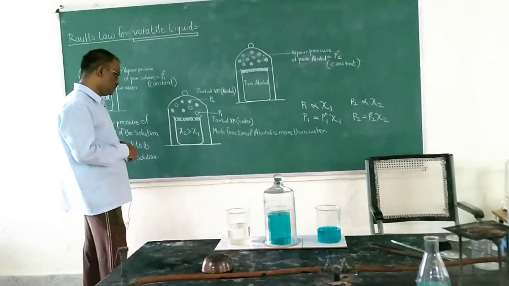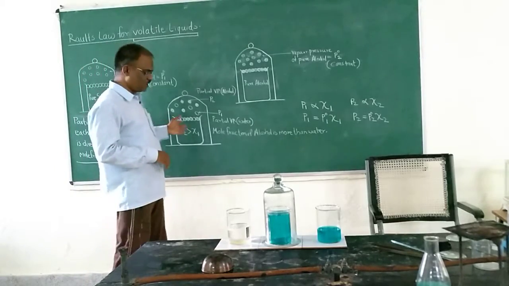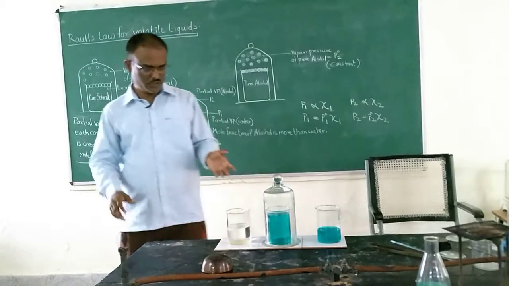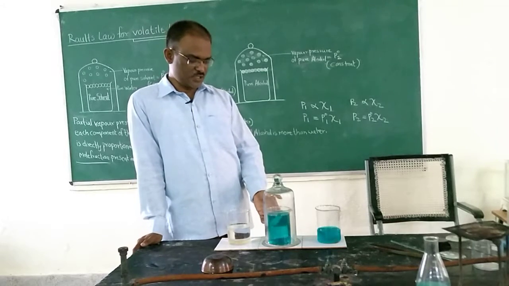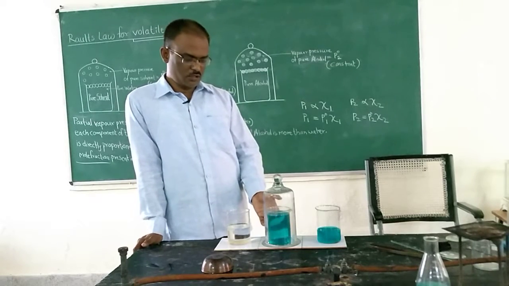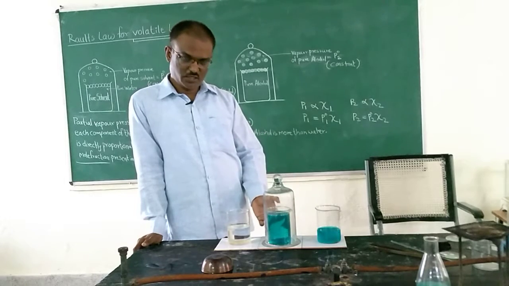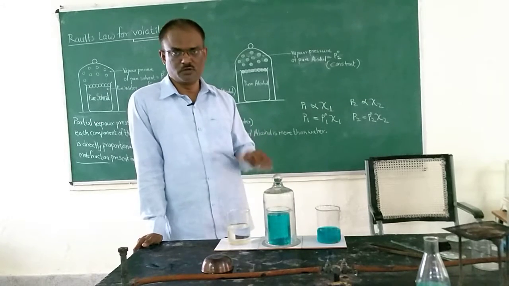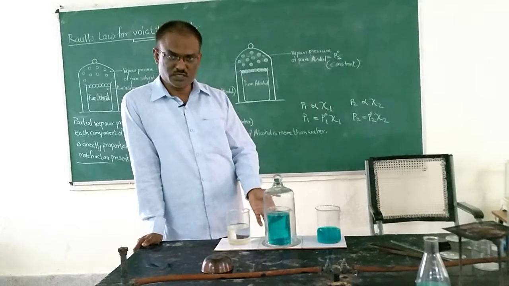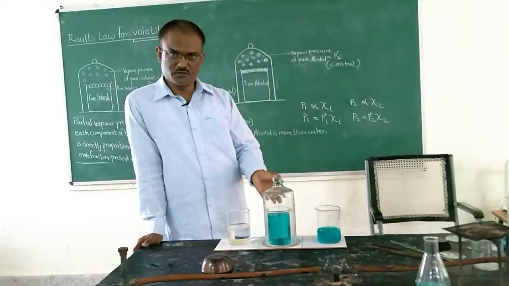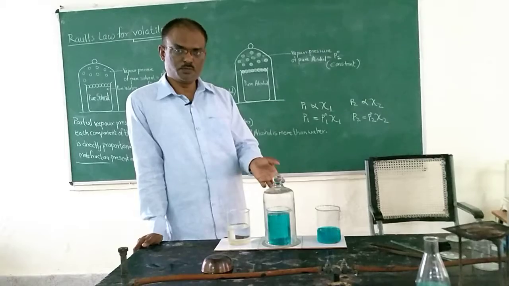Now here, this vapor pressure depends upon the amount of the solvent, the amount of the liquid which is present here. If there is more alcohol, then the vapor pressure of alcohol will be more. If there is more water, then the partial vapor pressure of the water will be more.